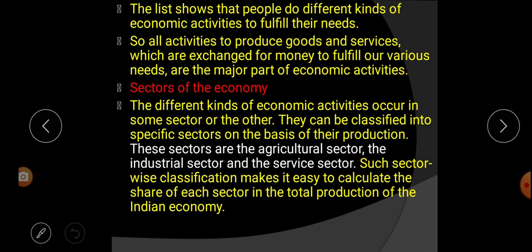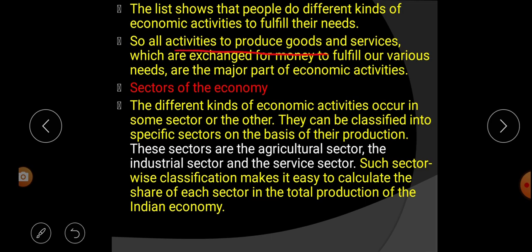So all activities to produce goods and services which are exchanged for money to fulfill our various needs are the major part of economic activities. That means either we are producing goods or doing service, and those things are exchanged for money to fulfill our needs. Listen carefully.